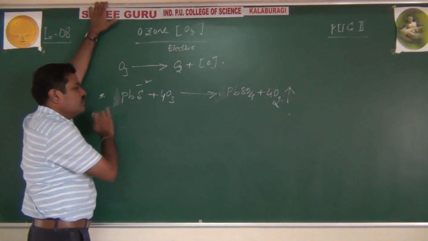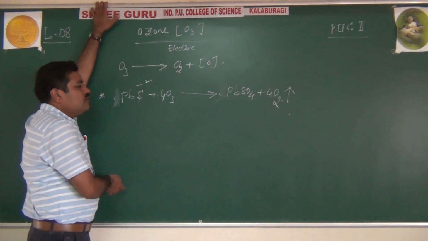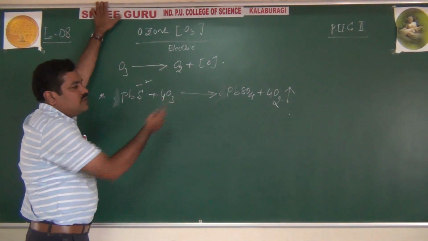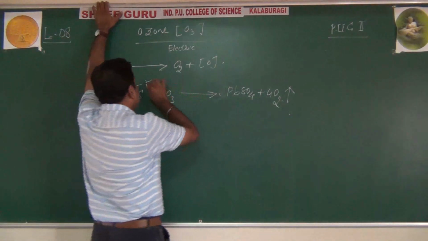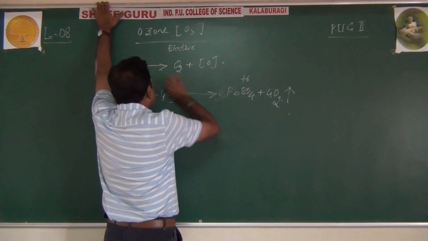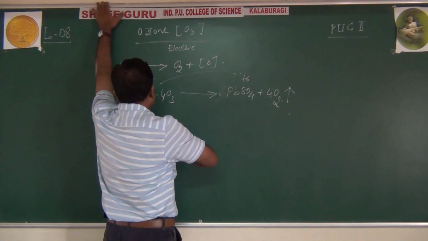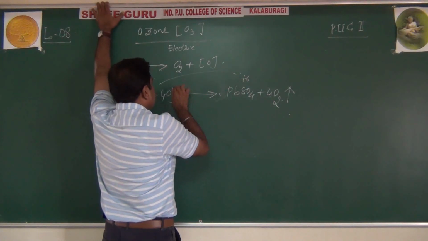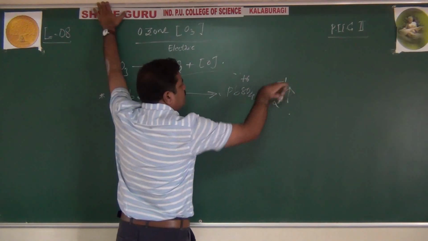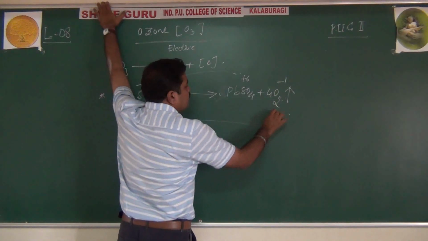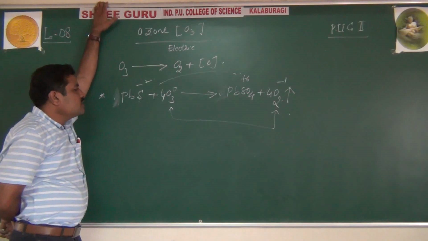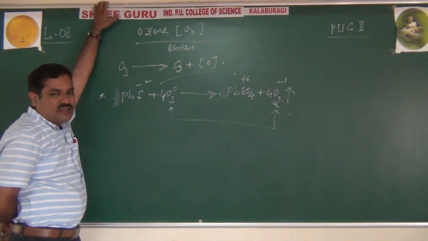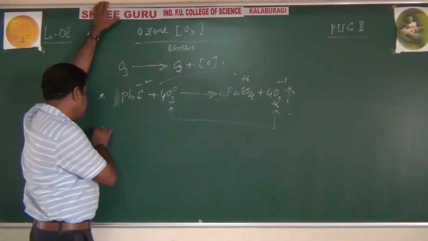Lead sulfate PbSO4: 4 is at 12, and that side also 8 plus 4. That means it is oxidized to lead sulfate, that means minus 2 to plus 6. Ozone's oxygen goes from 0 to minus 1, reduced to molecular oxygen. Got it? So it oxidizes lead sulfide to lead sulfate.